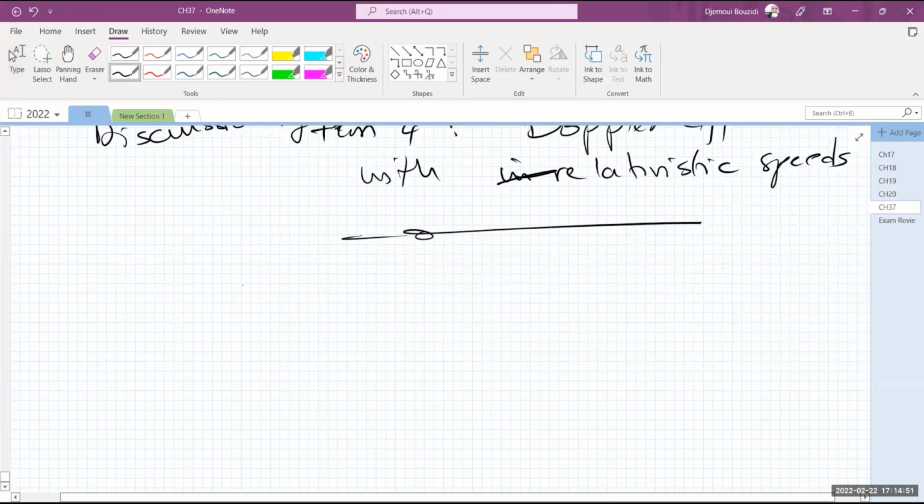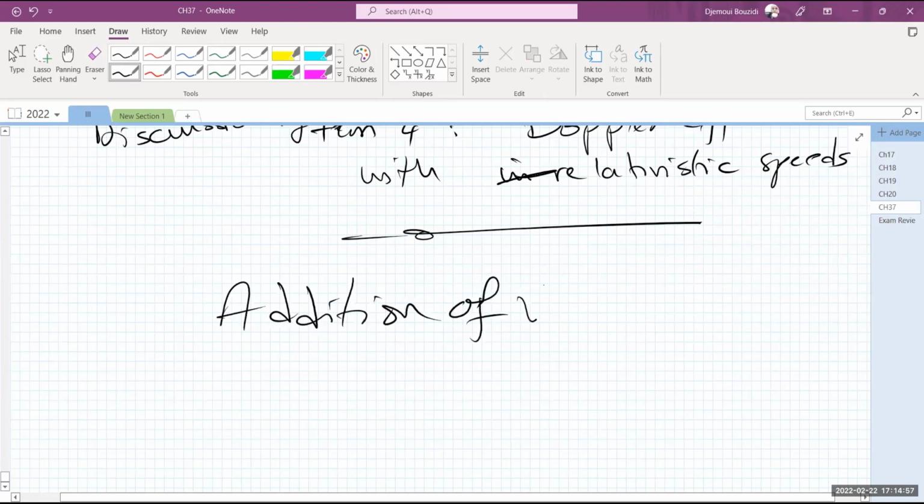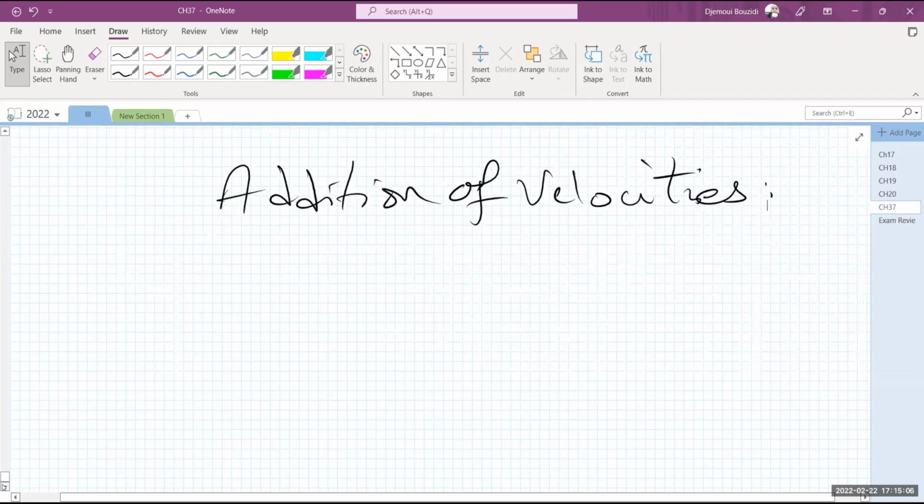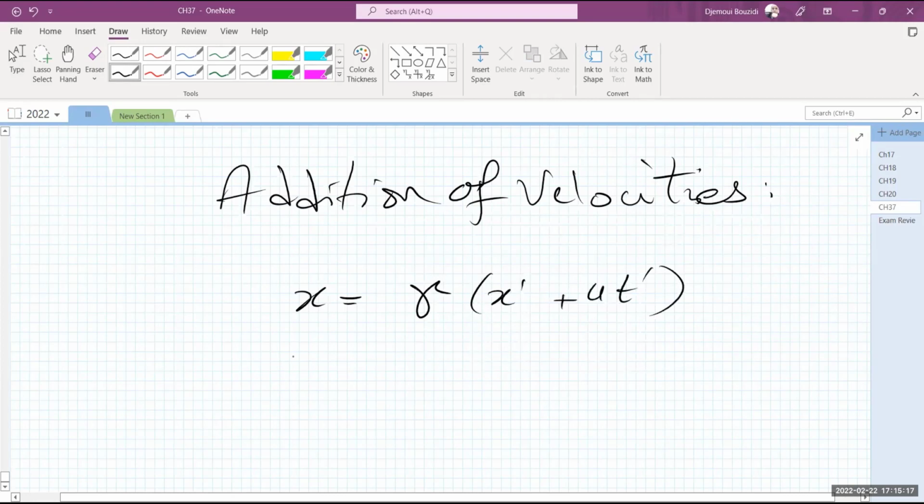Addition of velocities. Another topic in here. And this has to do immediately with the experiment that we started with, the Michelson and Morley experiment. Okay, let's go back into the experiment. Doesn't matter which we're going to do. So we have x is equal to gamma times x prime plus ut prime. And t is equal to gamma times, no, I'm sorry, times t prime plus u over c squared times x prime.